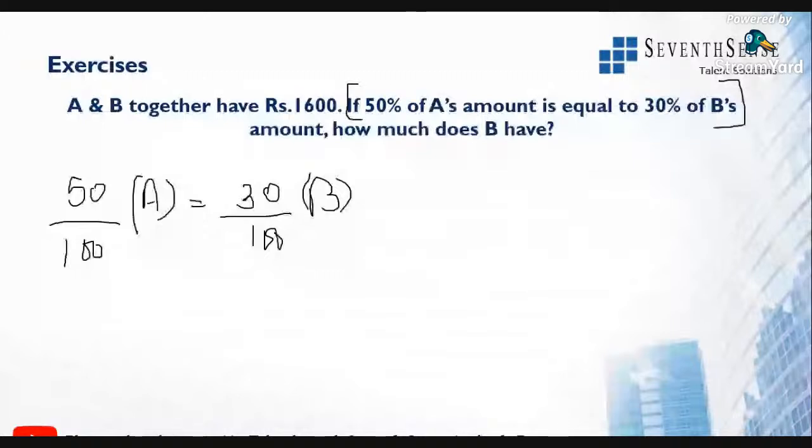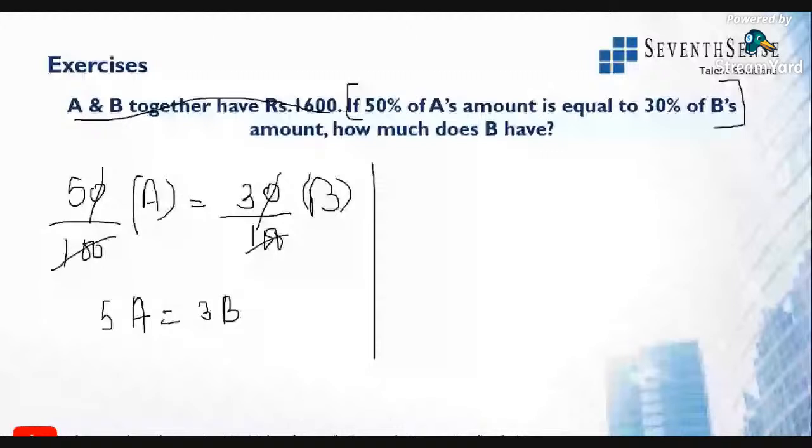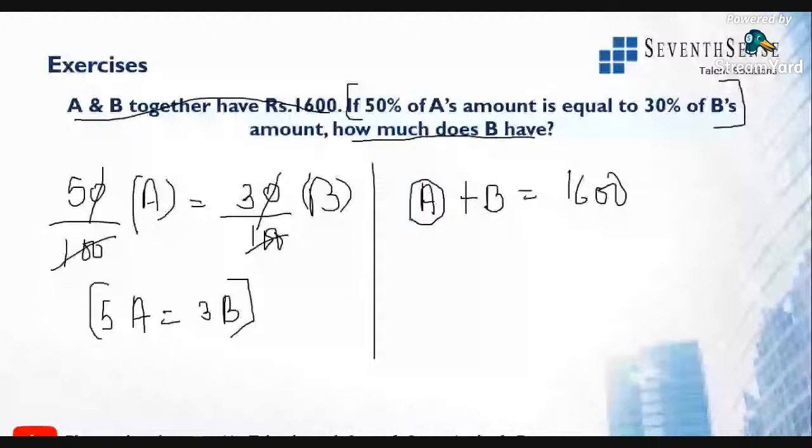Right. Now what are the conditions that they are given? A and B together have 1600. That is A plus B is equal to 1600. All right. Now what are they asking in the end? They are asking how much does B have? B we already have here. What is the value of A in terms of B? Because we have the condition here. By that condition, we can easily approach. So what will be A value? A value will be 3 by 5 B.